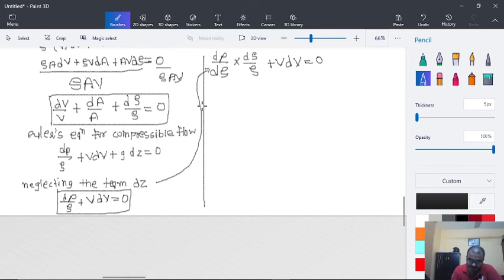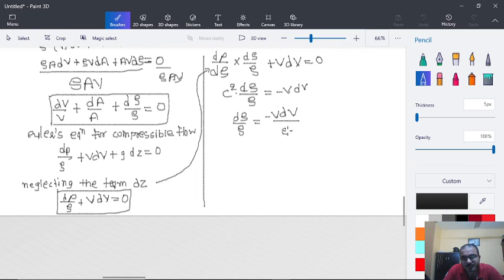So instead of dP by d rho we can put c square. So c square d rho upon rho is equal to minus V dV. So d rho upon rho is equal to minus V dV upon c square.